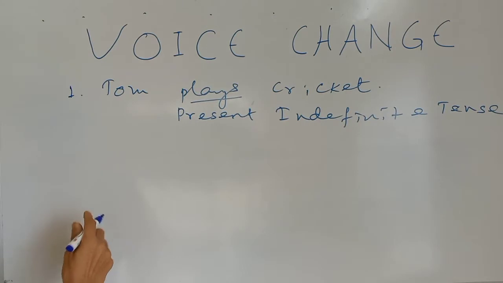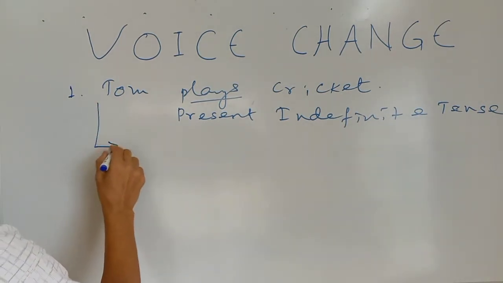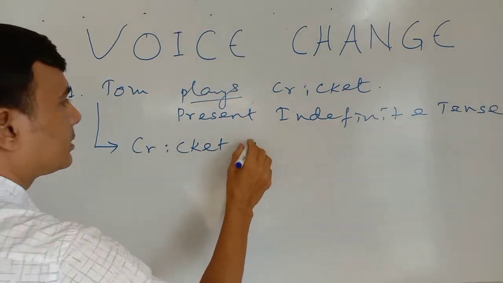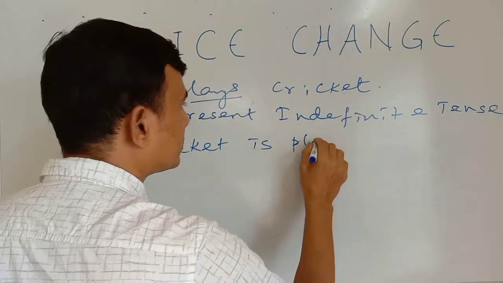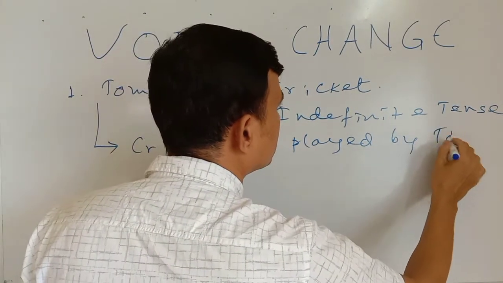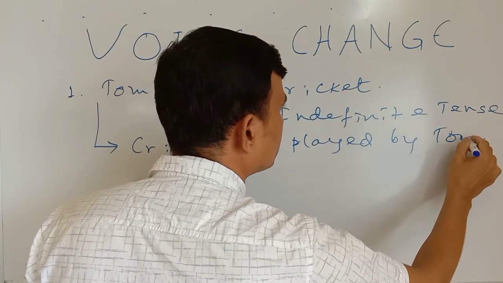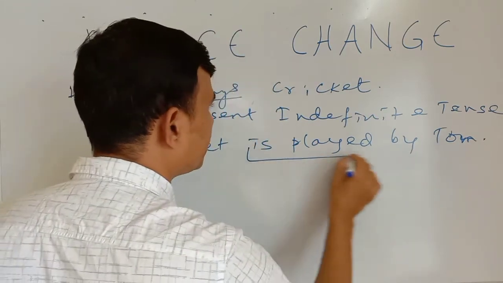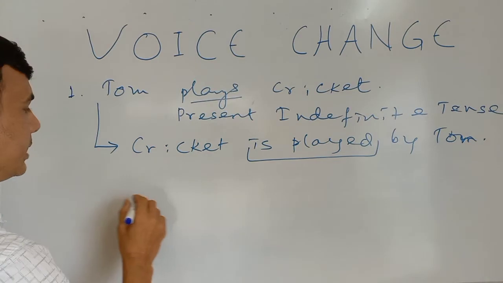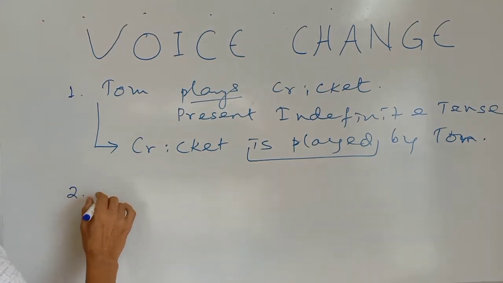So what is the change here? Look at this passive form. Cricket is played by Tom.